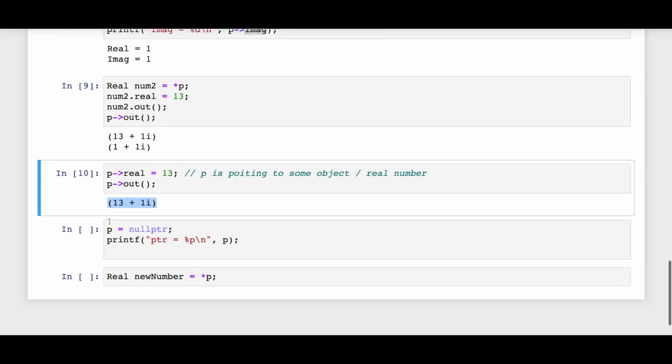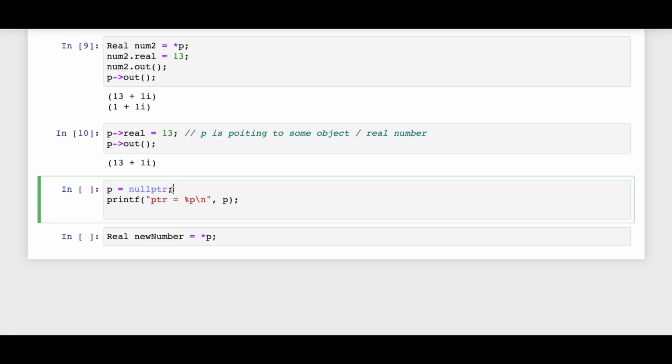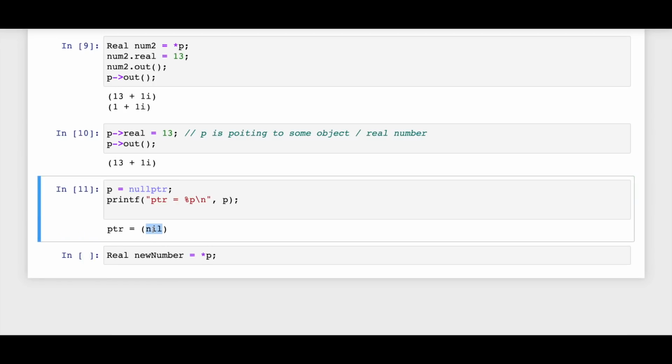All right. At the end, I want to talk about null pointers, and this is also something that you often require. Sometimes you want to initialize your pointer to null pointer because right now it's not pointing to anyone, right? So what would happen if you try to print this? As you can see, C++ beautifully prints nil because it's not pointing to anyone.